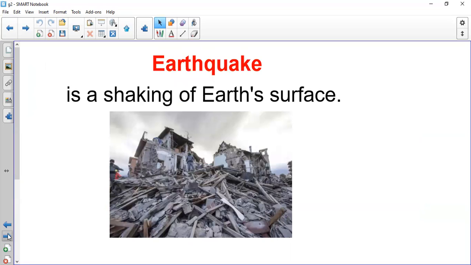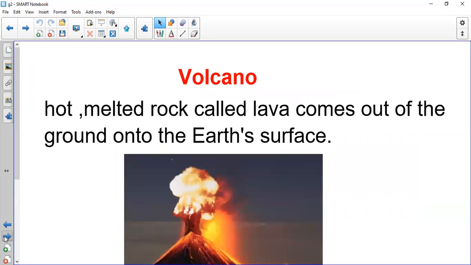What did we speak about today? We spoke about earthquake, and we said the earthquake is shaking of earth. Earthquake means shaking of earth. The last thing that we spoke about was volcano, and I told you that a volcano is a normal mountain.